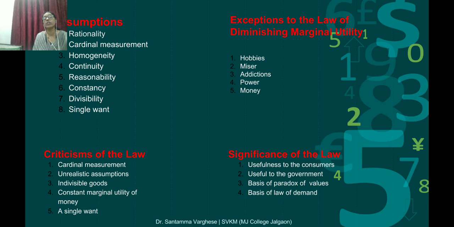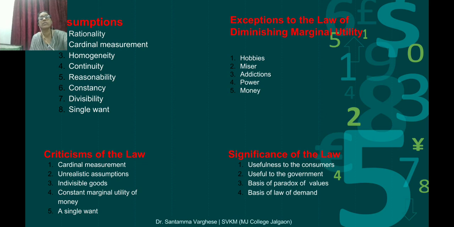But if you exchange water, will you get something in exchange? No, there is no value in exchange. So it includes goods that have more value in use and zero or less value in exchange, such as air, water, sunshine. They have more value in use but low exchange value. Okay, what about diamonds? Exchange value is there, but value in use is less. It is not essential every time that we want gold ornaments to decorate ourselves. To understand this, we study this law.